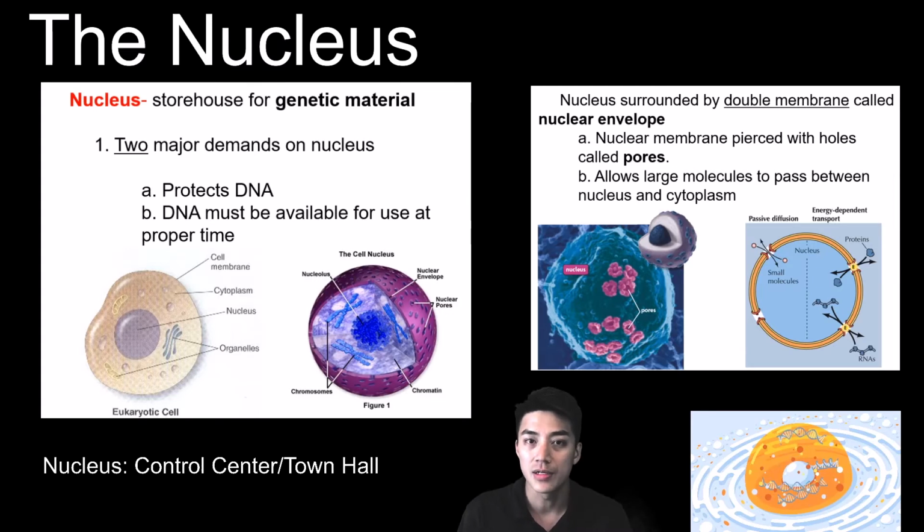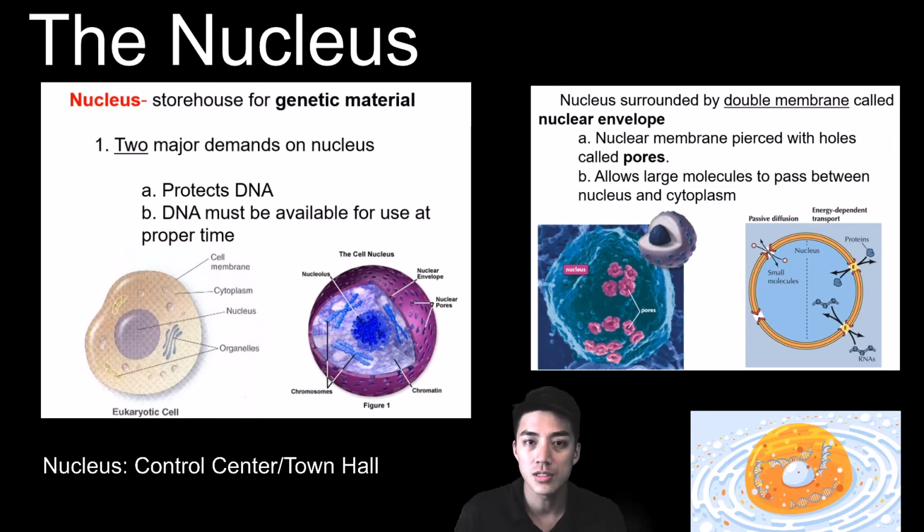The nucleus is probably the most complex and important cell organelle. It's often compared to a city's town hall or government or control center because it provides the cells with instructions on how to grow and develop. So it's responsible for 2 main things, and that is to protect the DNA and then also to make the DNA readily available whenever the cell needs it to start making copies of itself or to start producing proteins.